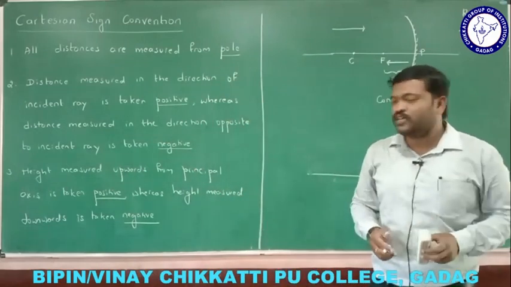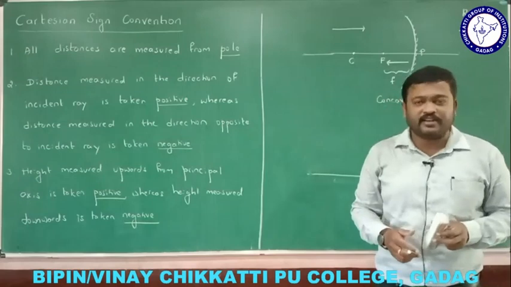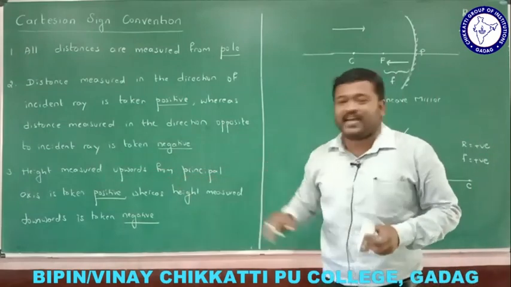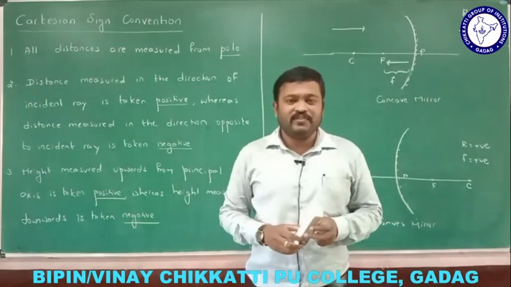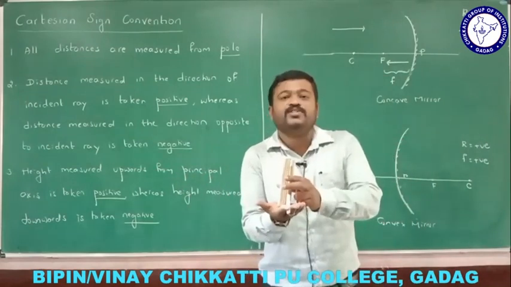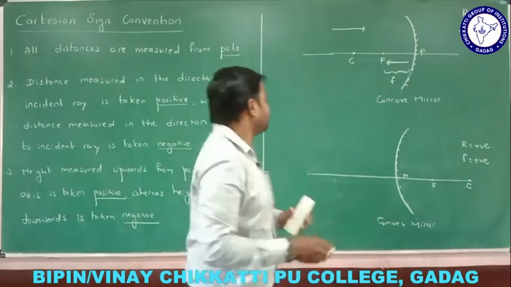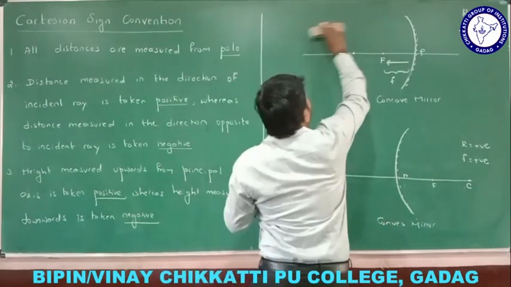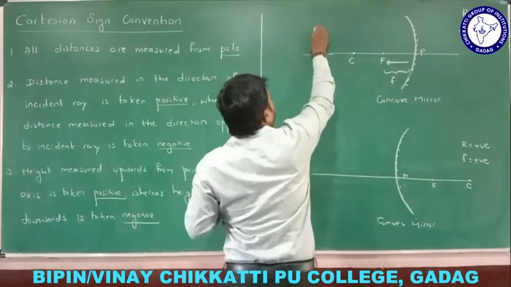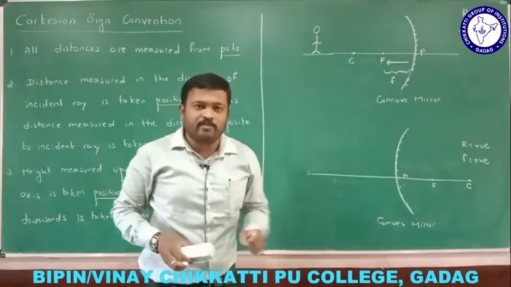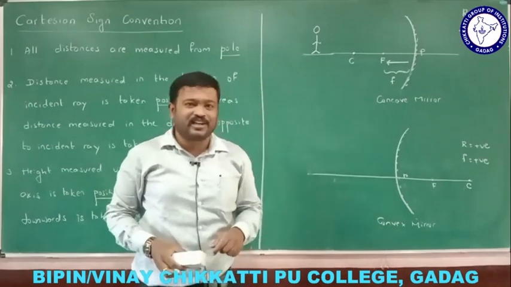Okay, let me move on to the third Cartesian sign convention, that is, height measured upwards from the principal axis is taken positive. Now let us check it out. What is the height of the object? Can I take it as positive or negative? For example, since this is a reflecting surface, we need to stand here. Now, who is the object here? This is the object. Come on, tell me, what is the height of the object? Is it positive or negative?